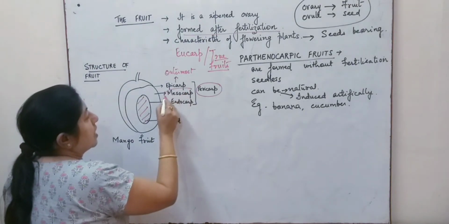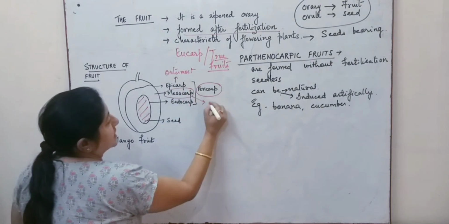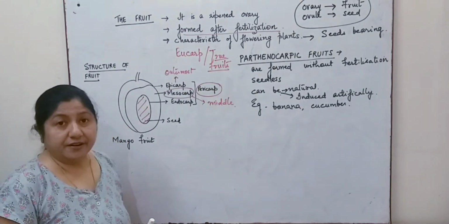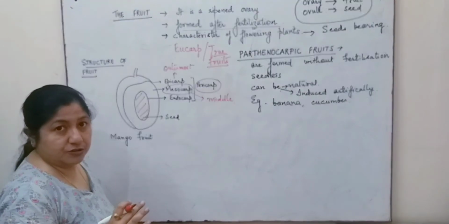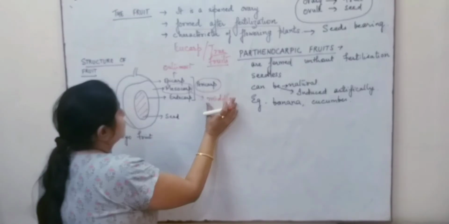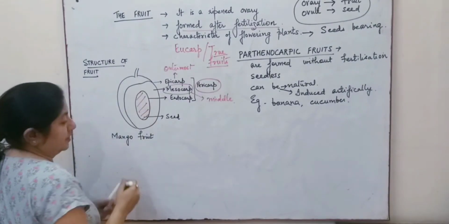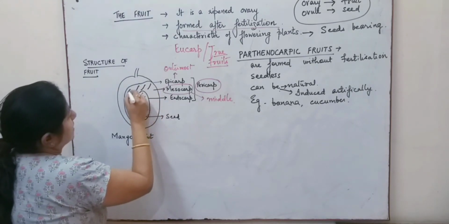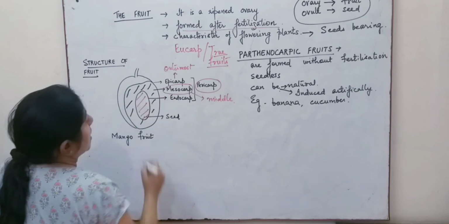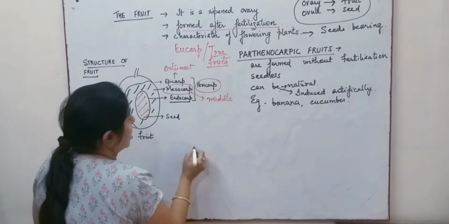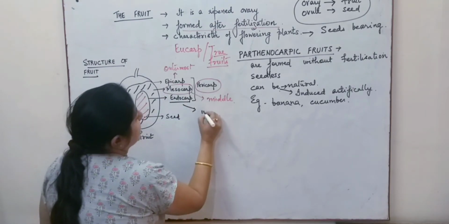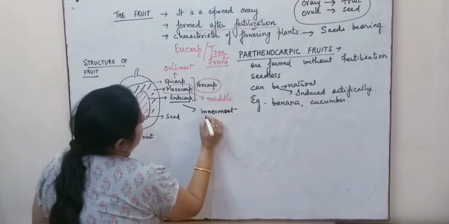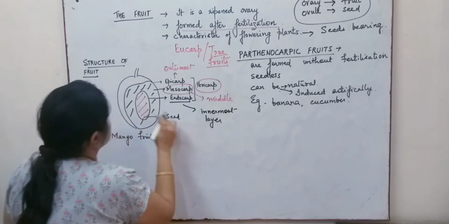The mesocarp is the middle layer. So, this mesocarp is a thick layer and this is fleshy also, which is being consumed. Inside is the last layer, the innermost layer, and this innermost layer actually protects the seed.